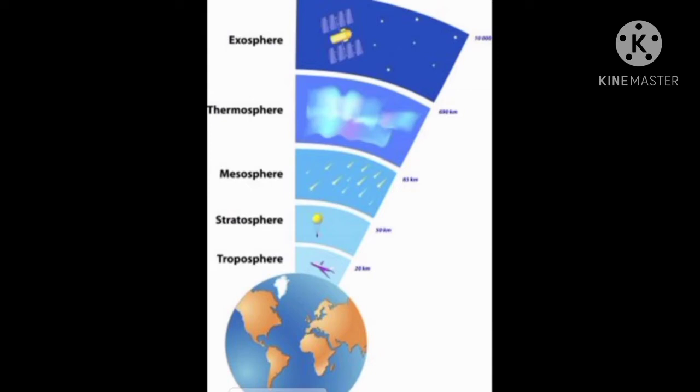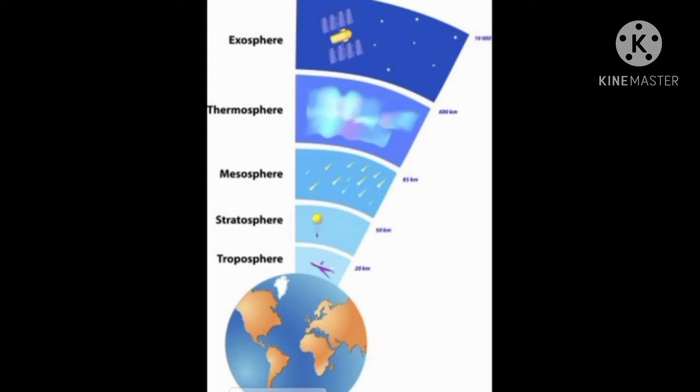Here you can see the movement of wind takes place, and it also contains water vapor, which is responsible for making clouds. This layer is responsible for the weather we experience on earth. Aircrafts usually fly above this layer to avoid strong winds and bad weather.